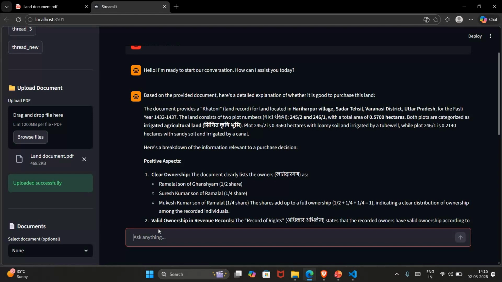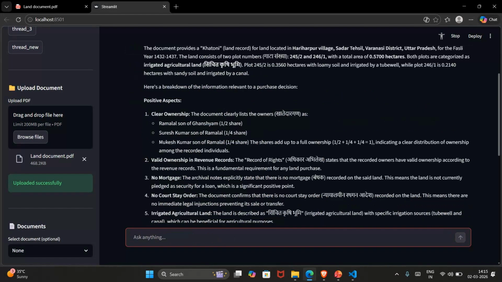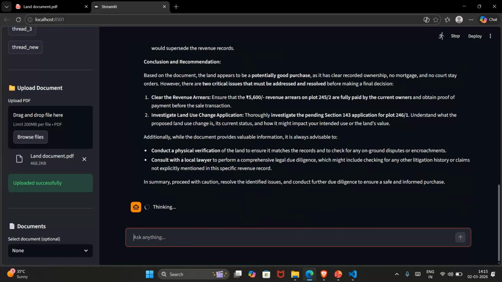The Hindi question I can ask is इस डॉक्यूमेंट को समराइज करके बोलो. Now you can even ask anything in Hindi language. Suppose you want to ask for the summary in Hindi and the document is also in Hindi, you can ask. Just when we click on this, our project starts to generate the answer in Hindi itself.